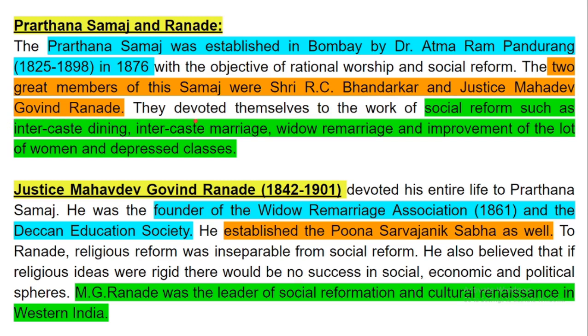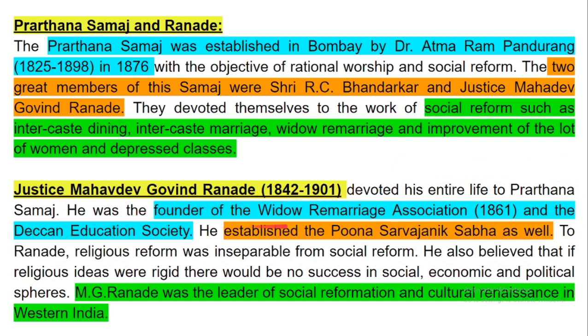They devoted themselves to the work of social reform, for the cause of intercaste dining, intercaste marriage, widow remarriage and improvement of the lot of women and depressed classes. Justice Madhav Govind Ranade, born in the year 1842 and died in 1901, devoted his entire life to Prarthana Samaj.